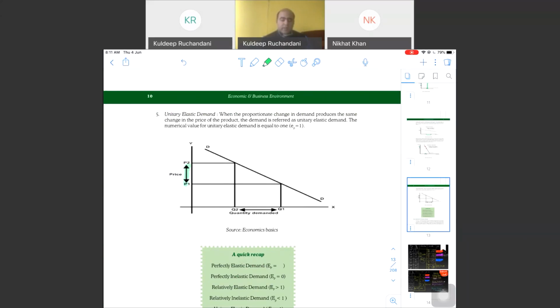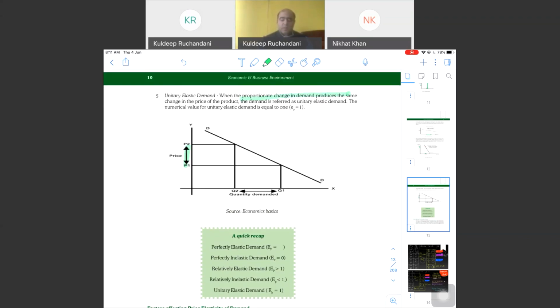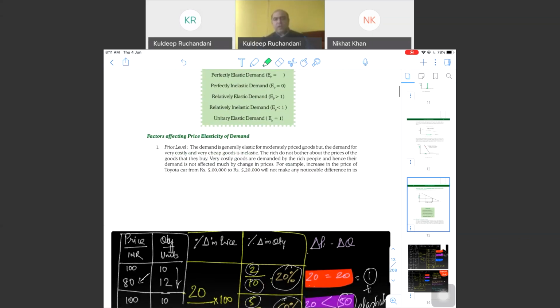And where the change in price and change in quantity demanded are exactly the same, 10% change in price, 10% change in quantity demanded, it will be a case of unitary elasticity. When the proportionate change in demand equals the change in the price of the product, the demand is referred to as unitary elastic. Again, a very rare phenomenon in the practical world. But yes, relative elasticity is very much seen.